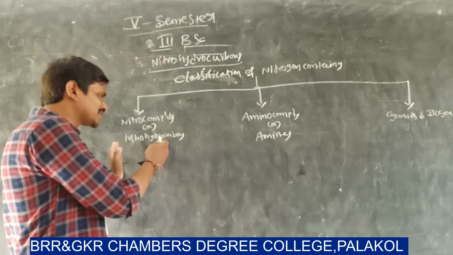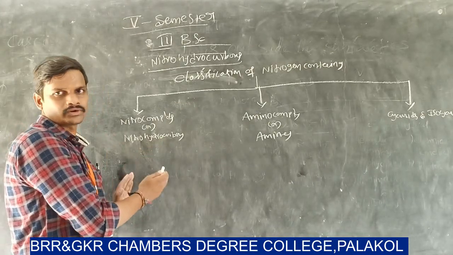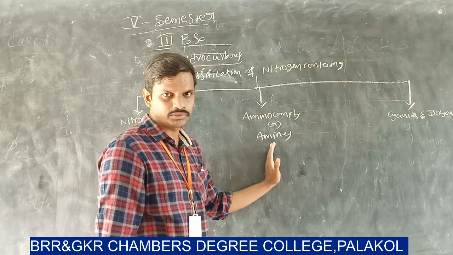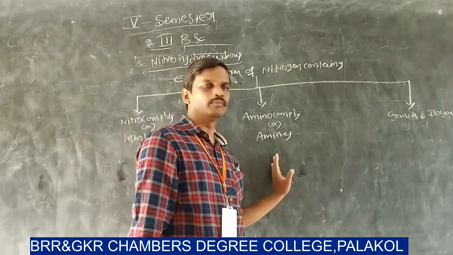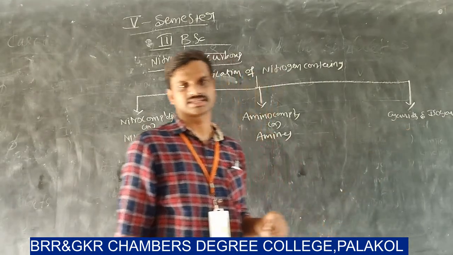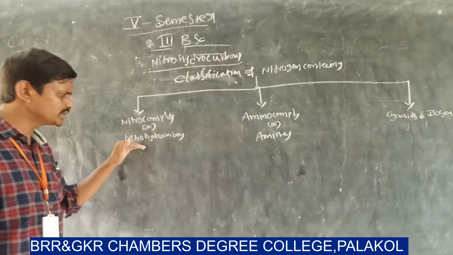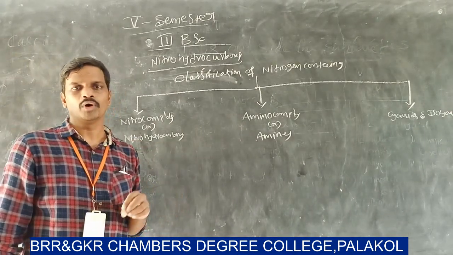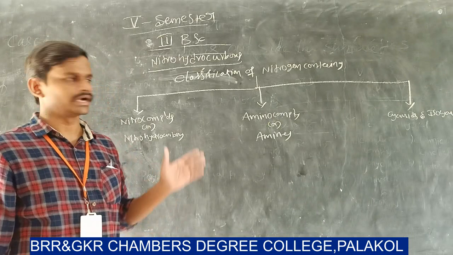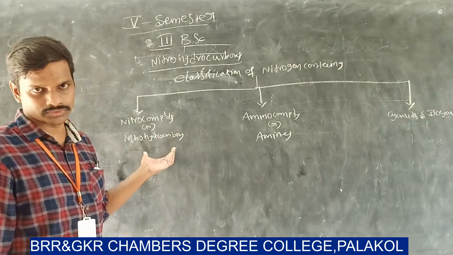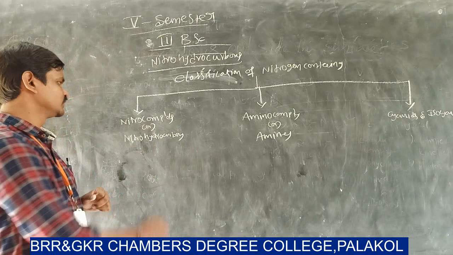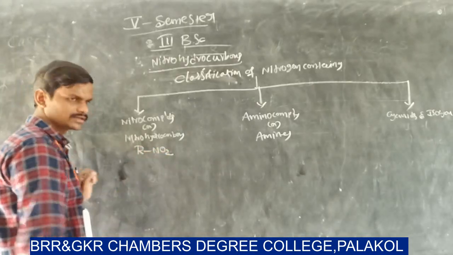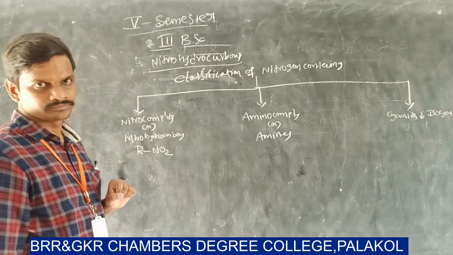Now we will discuss the classification of nitrohydrocarbons. After completion of nitrohydrocarbons, we will discuss classification of amino compounds. After amino compounds, we will discuss cyanides and isocyanides. So first of all, what is a nitrohydrocarbon? A nitrohydrocarbon is an organic compound which contains an NO2 group, called a nitro compound or nitrohydrocarbon. Simply, a nitrohydrocarbon is represented as RNO2.